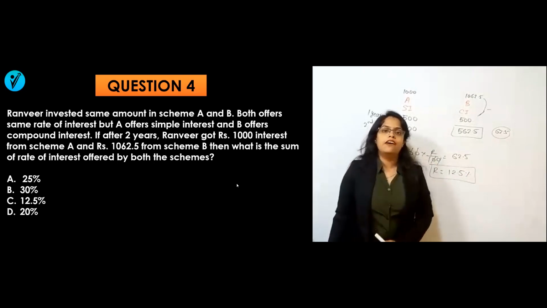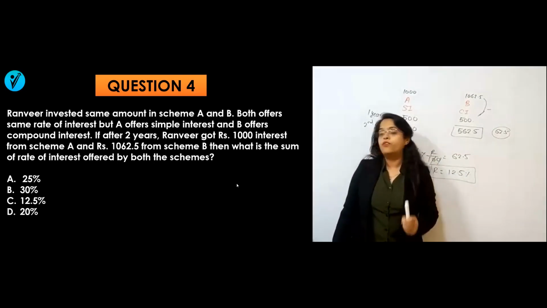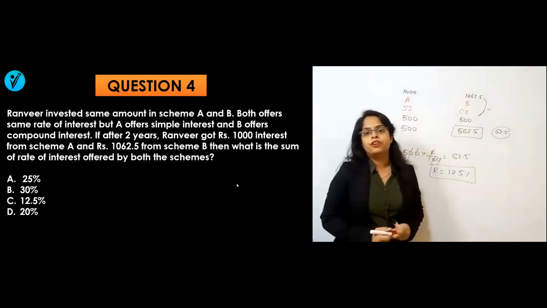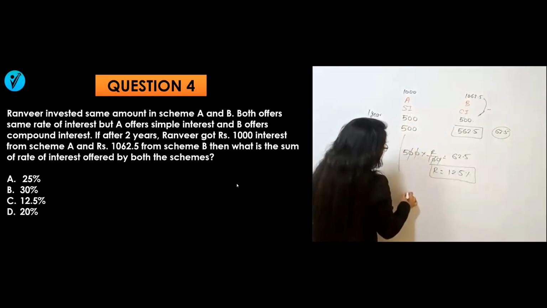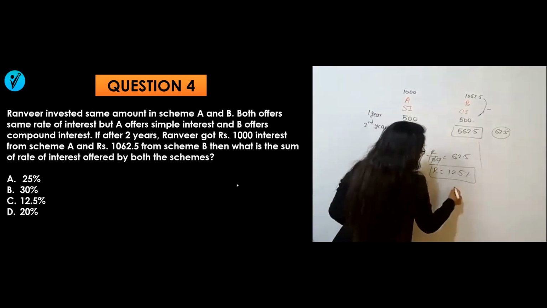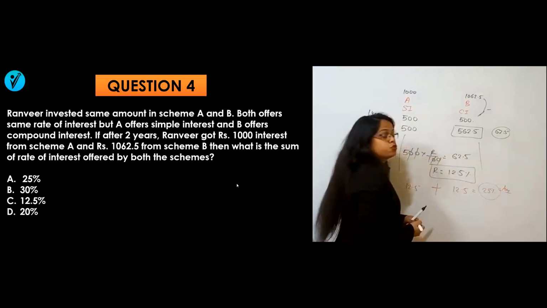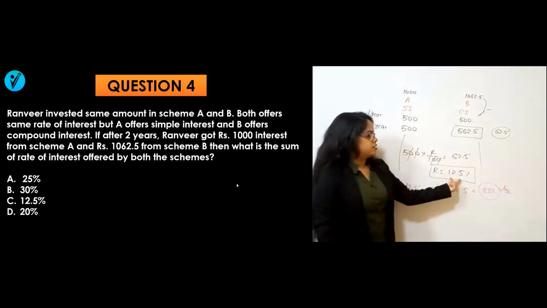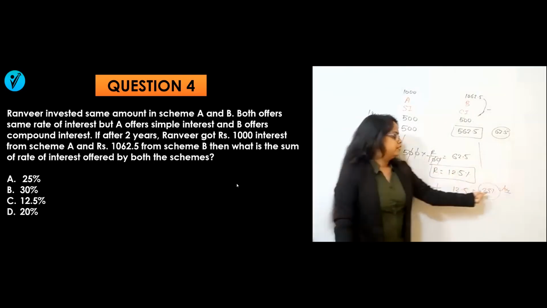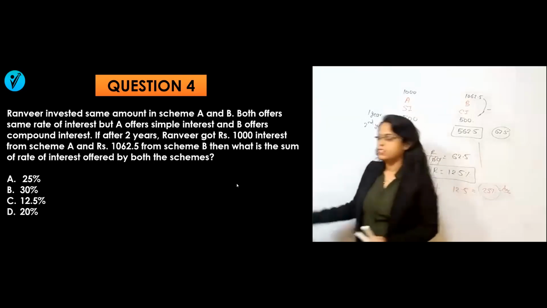But what they have asked is the sum of the rate of interest offered by both the schemes. As they said, the rate of interest is the same for both. So for SI it will be 12.5, for CI it will be 12.5. So the sum will be equal to 25%. So your answer will be 25. Answer won't be 12.5. This was the only trick here. Up to this, everyone can solve, but this was the answer. I hope it's clear to you. Now let's go for the next question.